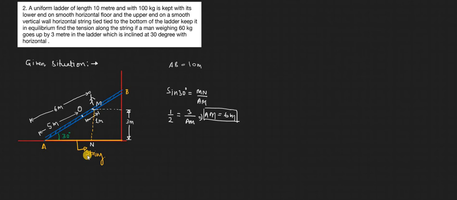The first force will be at point O, which is the weight of 100 kg, and let us take the value of g as 10, so the force would be 1000 Newton. Similarly, for the man, the weight is 60 kg, so the force would be 600 Newton.